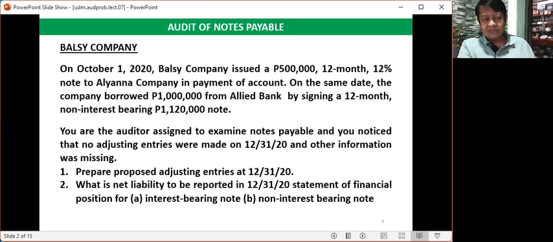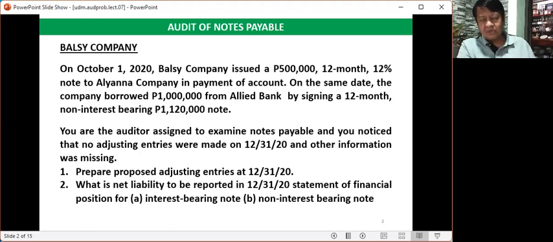The story is about Balsi Company. On October 1, 2020, Balsi Company issued a 500,000 peso 12-month, 12% note to Aliana Company in payment of account. Let me explain the first sentence. This pertains to the indebtedness of Balsi Company to Aliana.